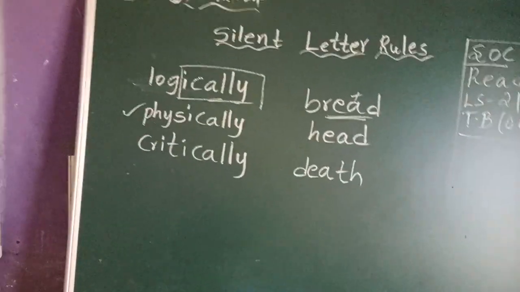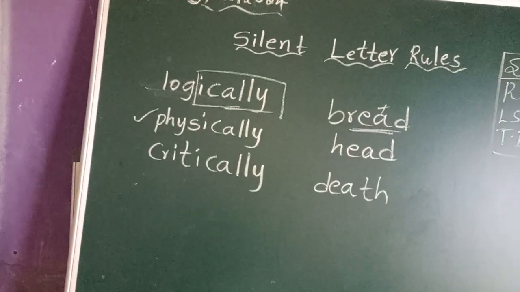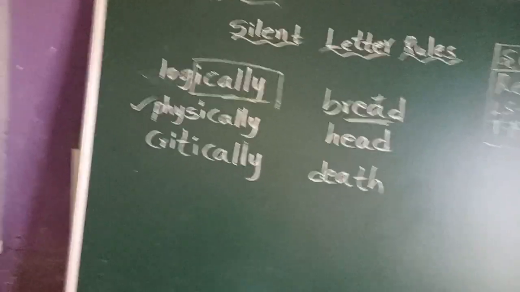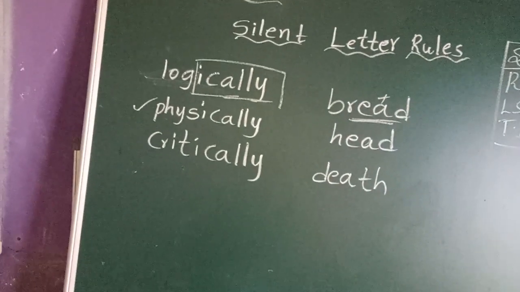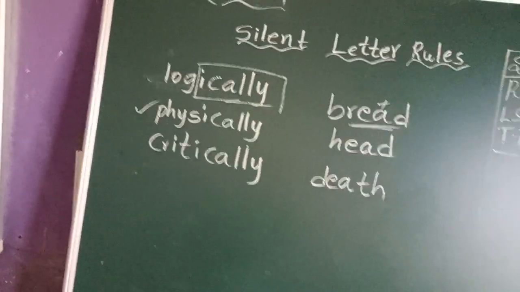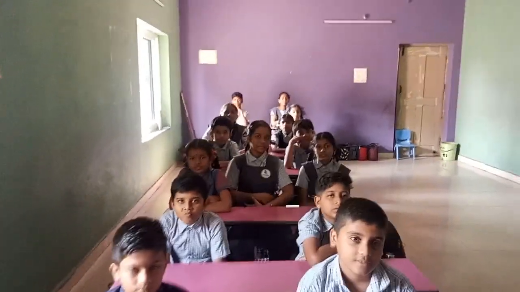Can you give some more examples with the combination EA? Feather, breath, okay, dead, not that. Okay, like this. Next, children, did you understand?